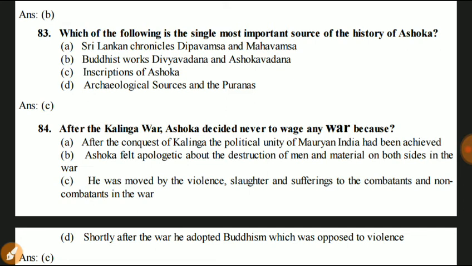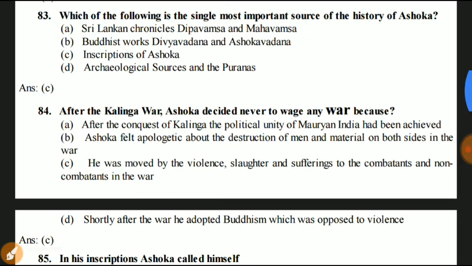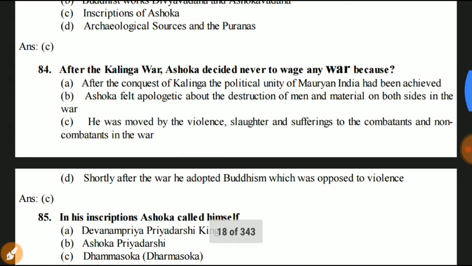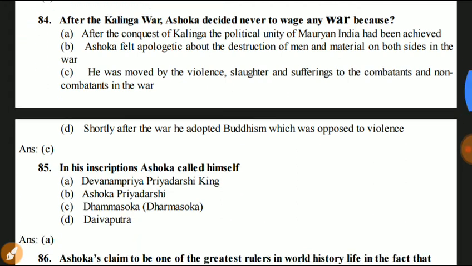He was moved by the violent slaughter and suffering of the combatants and non-combatants in the war. Answer is C. Shortly after the war he adopted Buddhism, which was opposed to violence. Your answer is C.